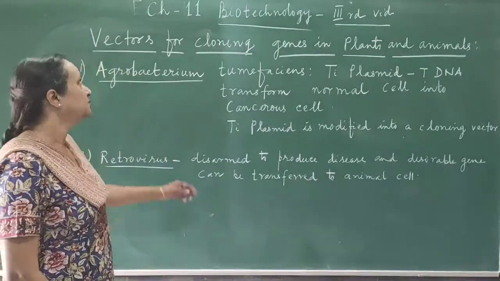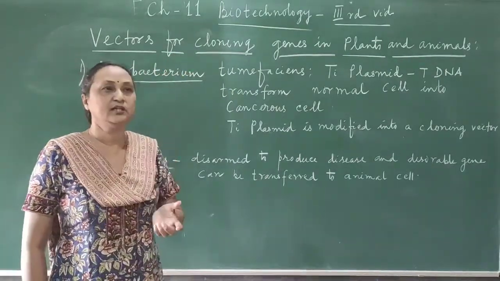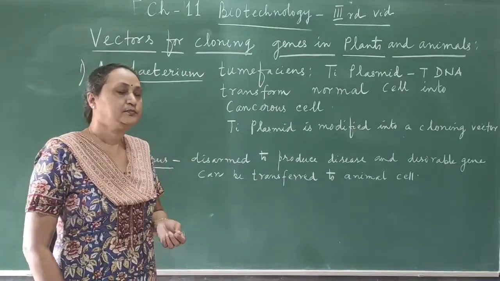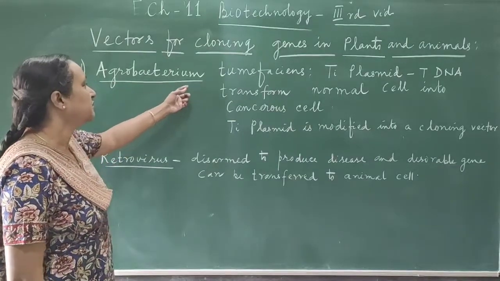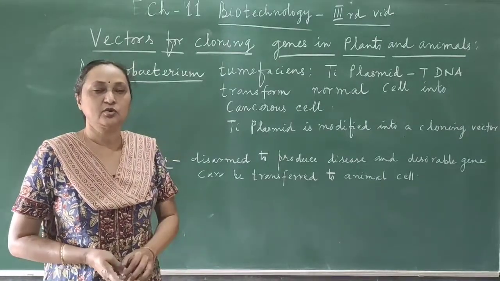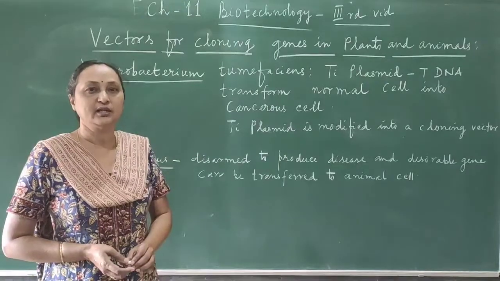Similarly, here also the plasmids can transfer a piece of DNA either into the plant cell or into the animal cell. The first example is Agrobacterium tumefaciens. Agrobacterium is a bacterium found in the soil, and it has a plasmid called the Ti plasmid.